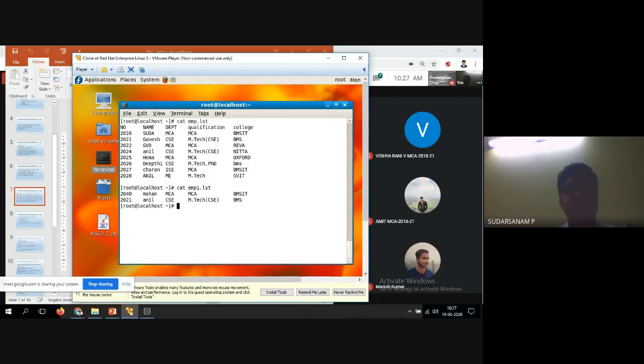MCA is available in common. This file also, this file also. Here also BMS is available. Here also BMS is available. Now I will enter the minus l option. What will happen? See here. Minus l.